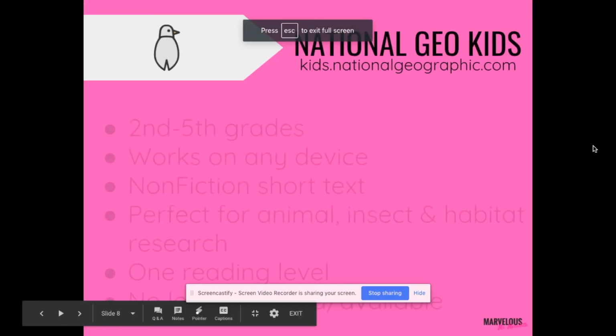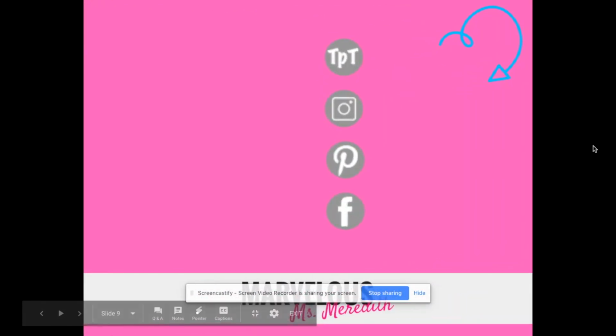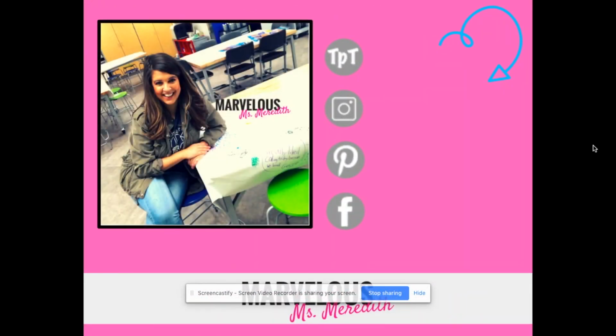So just to reiterate, we went over those 5 different free reading resources for you to try out. Again, I'm not endorsed by them, but these are resources that I have used with kids and that I know works, and I really believe in them, and I still am using them in my STEM classroom today.